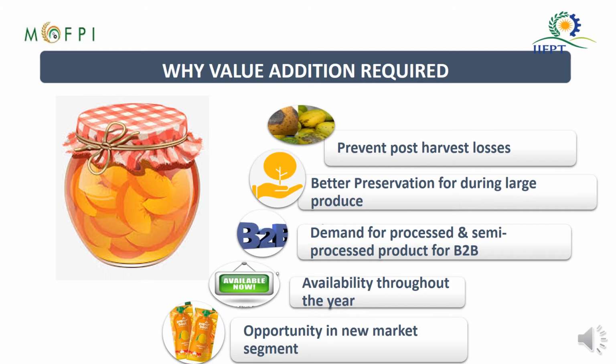Then the opportunities for processed products, with respect to fruits, if you consider fruit drinks, fruit candies, fruit preserves, jams, jellies, these kinds of processed products have huge market potential in the segment of fruit and vegetable processing. So if you consider all these things, it is very much important to go for value addition of mango.